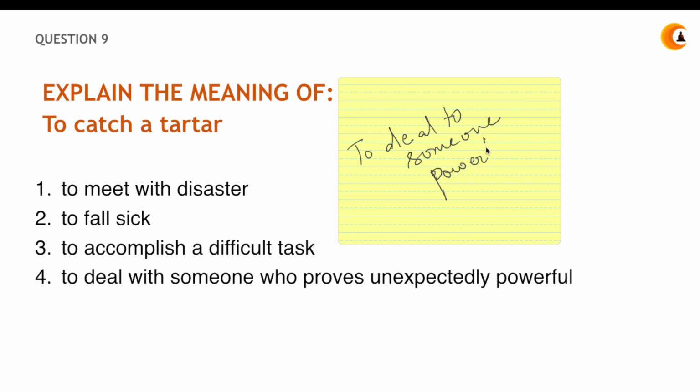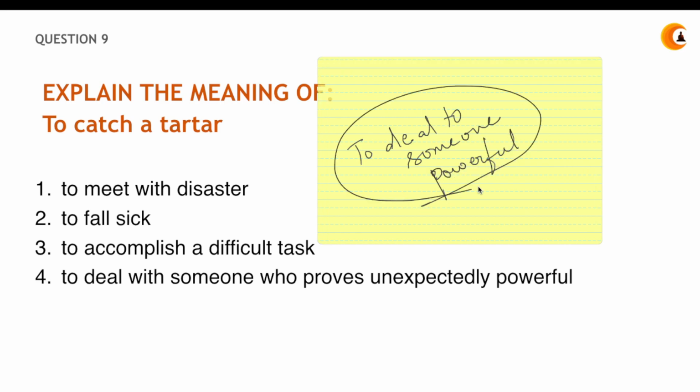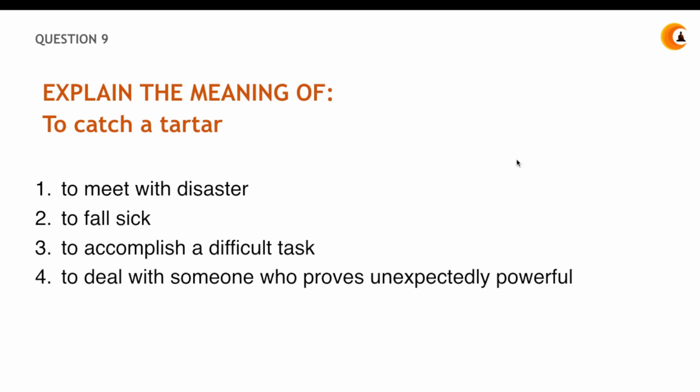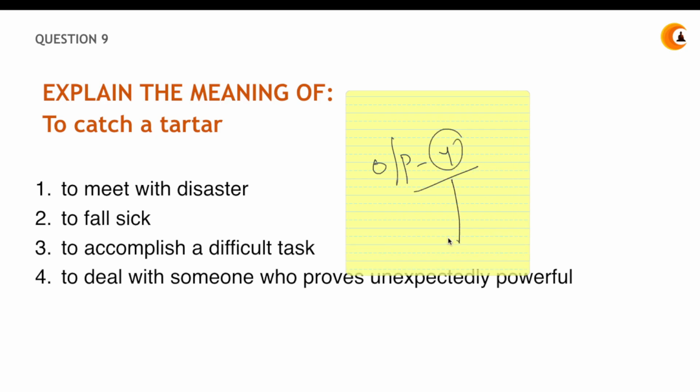Okay, that is a Tartar. So to catch a Tartar means this. You can say for the policemen, it was like to catch a Tartar, to catch the thief. That means the thief was unexpectedly powerful and the police had to deal with him. So it was like to catch a Tartar for the policemen. Alright, so where's your answer? Your answer is in option number 4, which says to deal with someone who proves unexpectedly powerful.